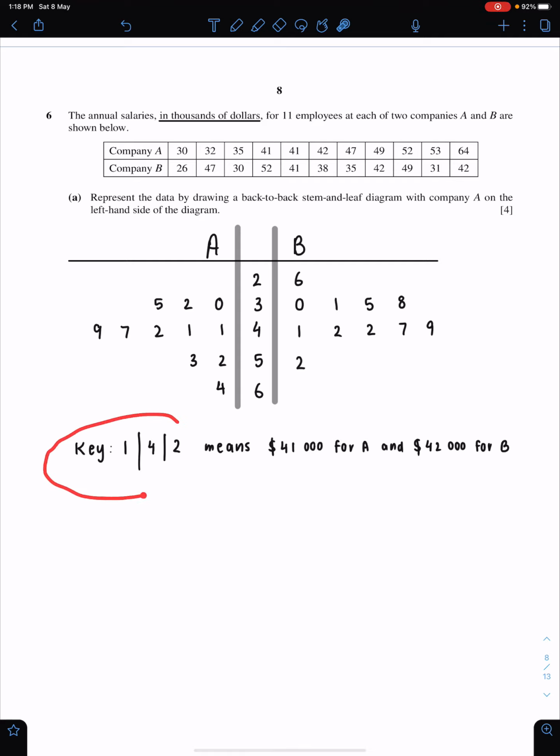And you have to mention the key. The key is extremely important, otherwise you will lose 1 mark. You can take any number, either this 3 with this 1 and this 2, or these 2 numbers, like 1, 4, and 2. So this 41 means 41,000 for A and 42,000 for B. First explain this and then explain this with unit and with this dollars, 1,000.